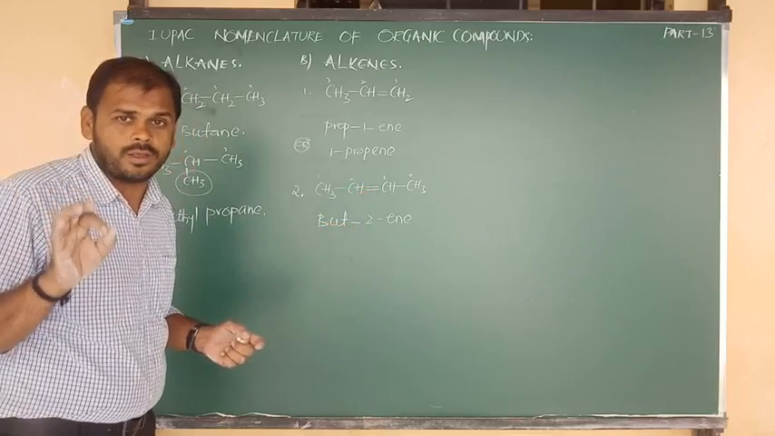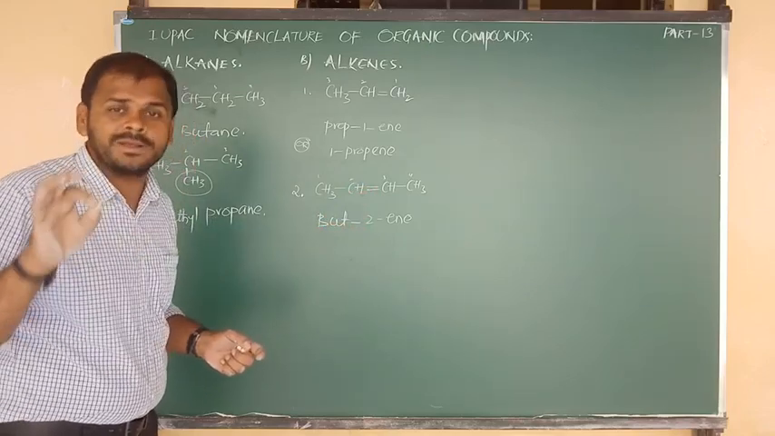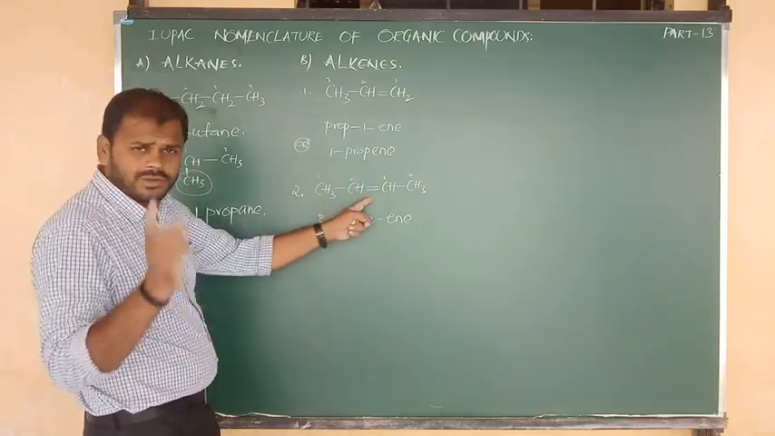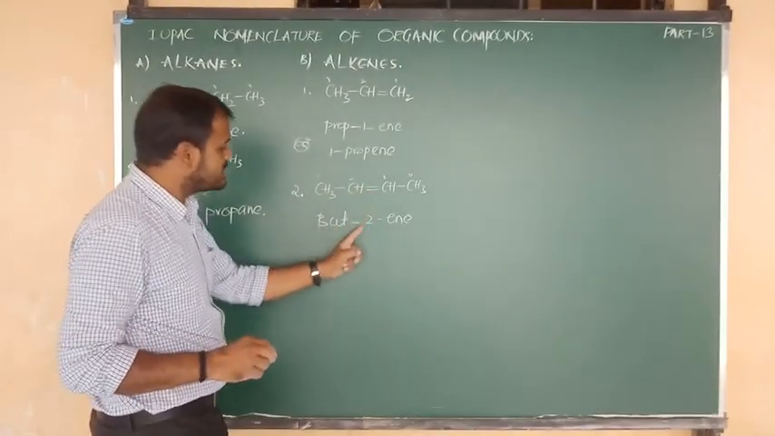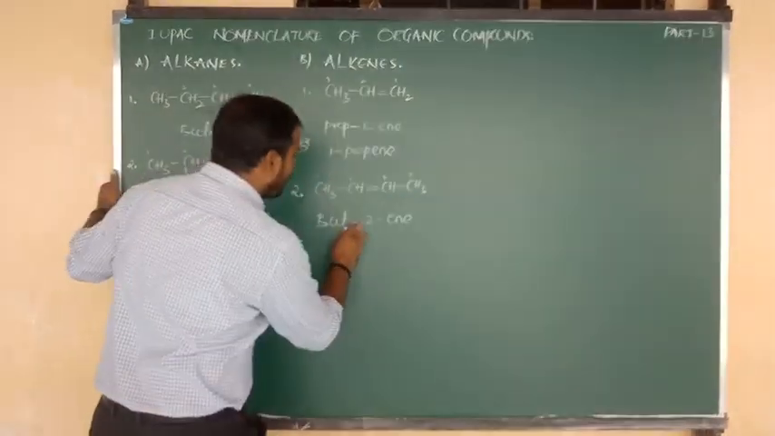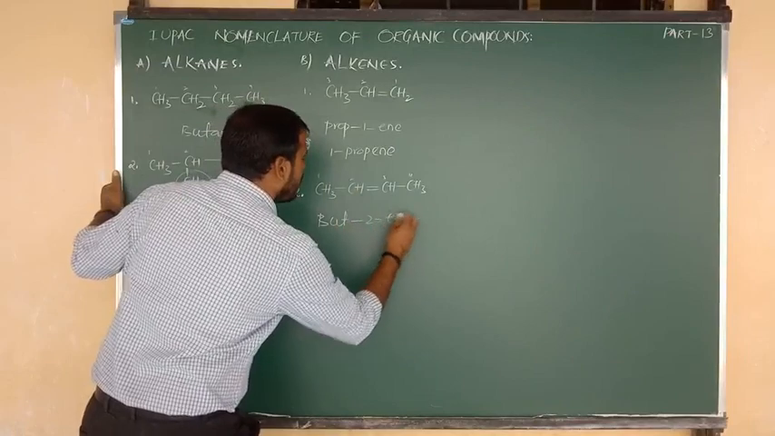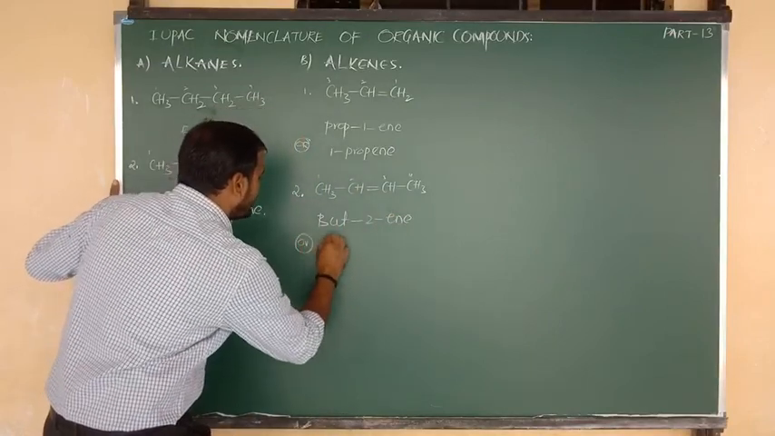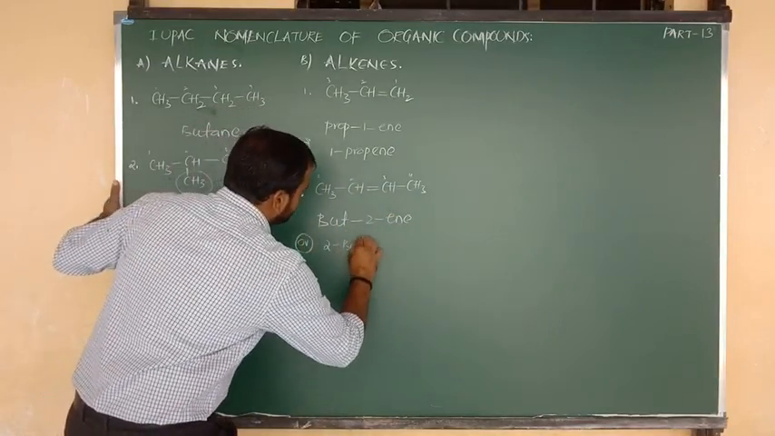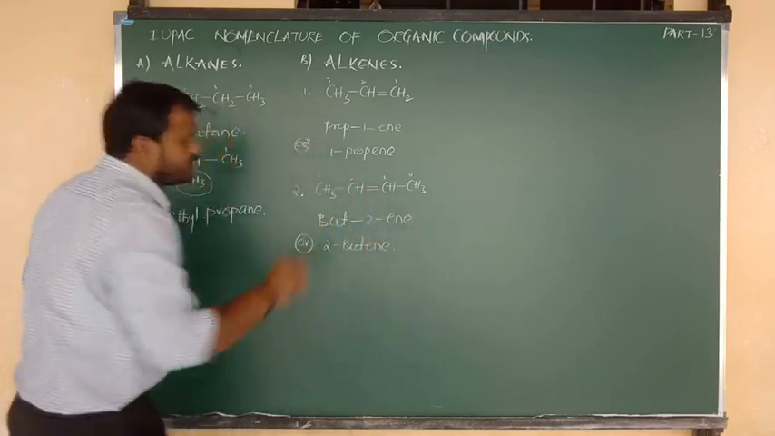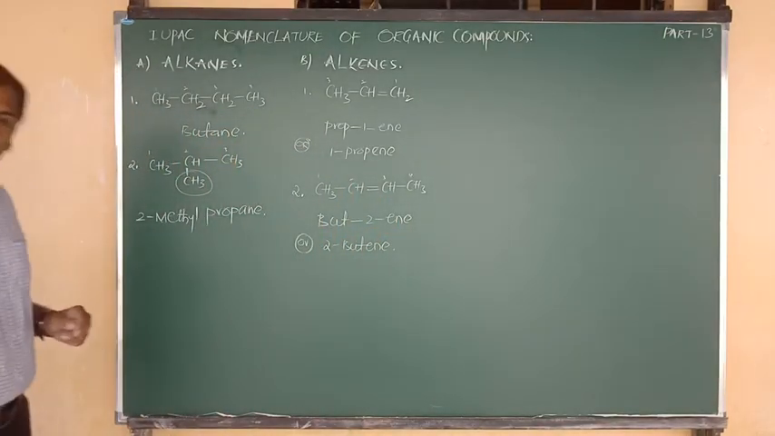I am saying this carefully. You have to check clearly whether a single bond is there or a double bond is there. The double bond is after carbon 2, so we can say 2-ene, or we can write the short name, that is nothing but 2-butene. Okay, fine.